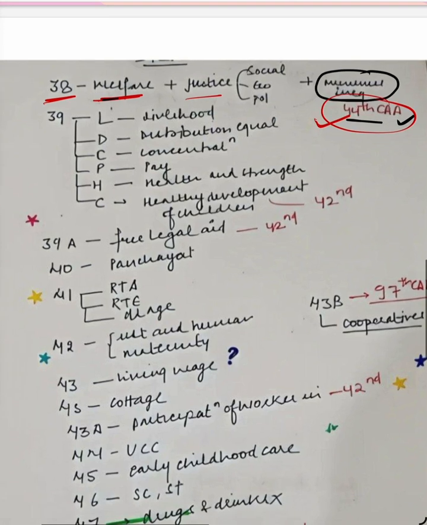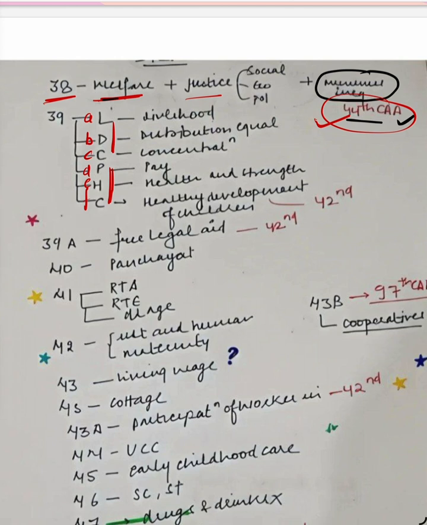And now 39, it has six parts, okay? So 39A, 39B, 39C, 39D, E, F. To remember this, you can use this trick: LDC PHC, LDC primary healthcare.